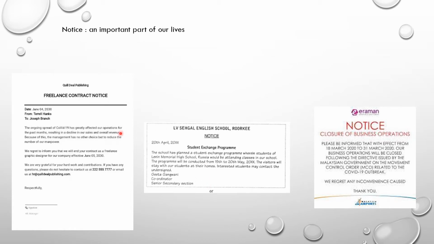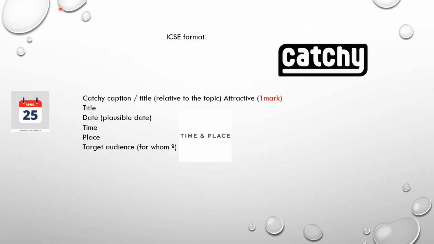However, we are not going to write these notices because these are different formats, and ICSE has instructed us to stick to a particular format. So let's see that format. Now this is the ICSE format. ICSE has 2 formats, but this is the general way to approach the format.